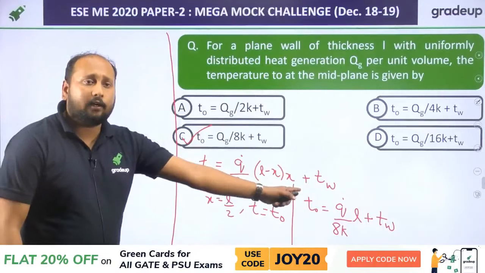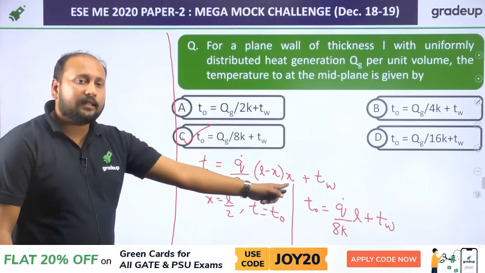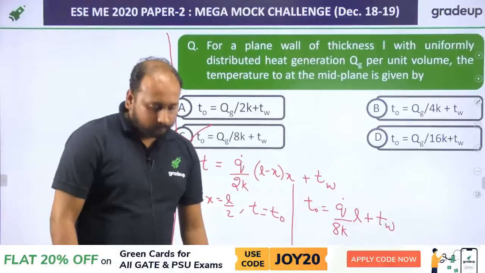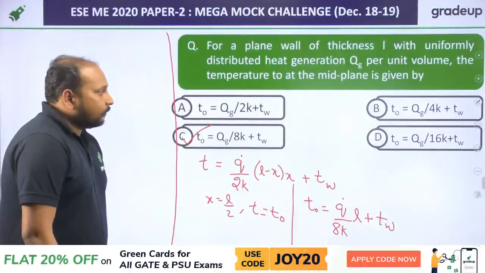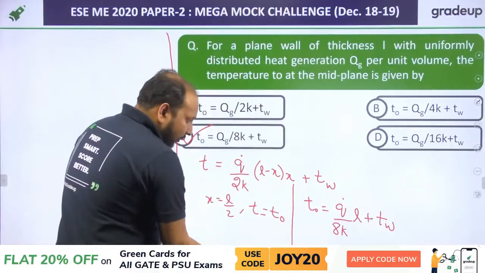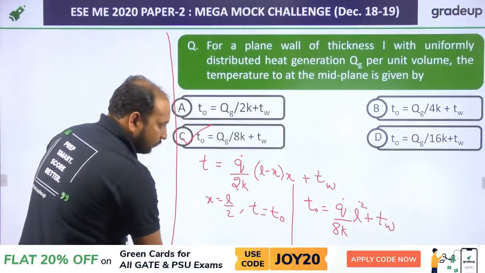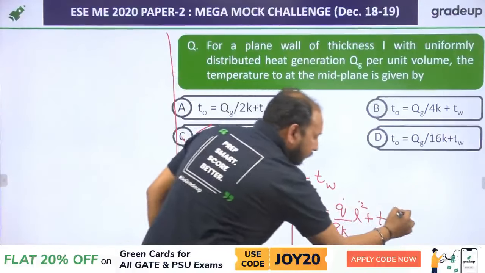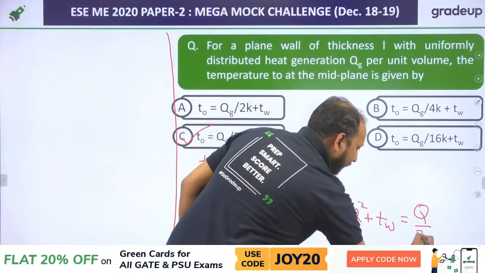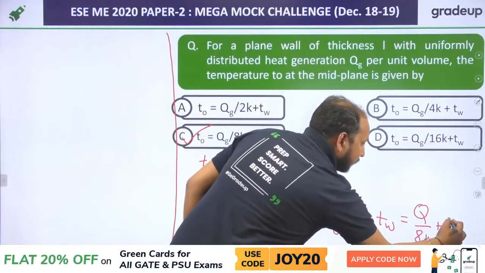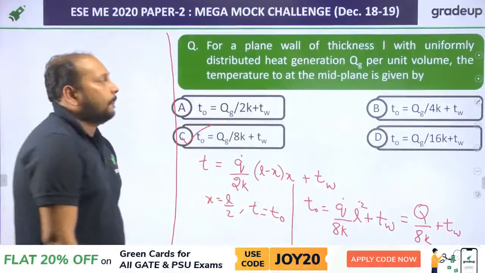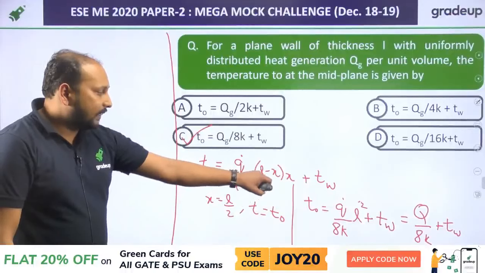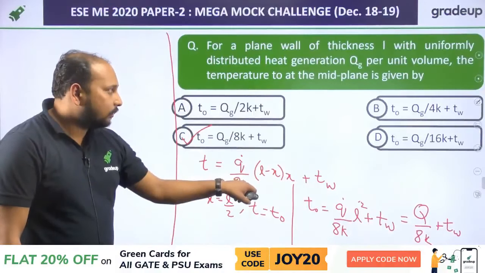L by 2 into L by 2. You cannot remove this X. So L by 2 into L by 2, this is L square by 4. Fine. Clear? Now in this case it is total volume, so instead we can replace this as capital Q by 8K plus TW. Clear? How it could be? Because it is L by 2 into L by 2 into this, which will be 8 only.